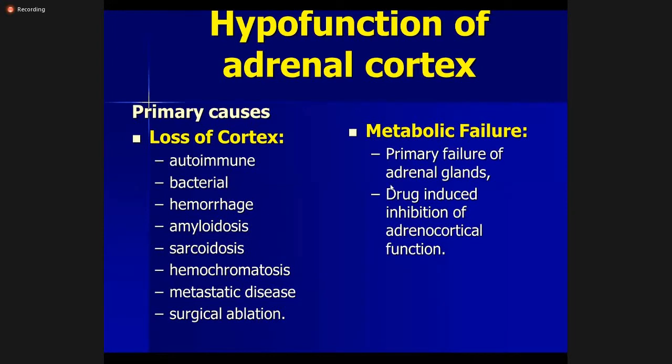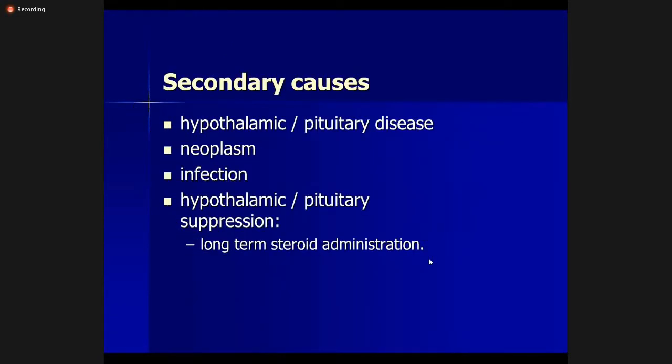Then it can be secondary to metabolic failure, which can be primary failure of the adrenal glands or drug-induced inhibition of adrenocortical function. So coming to these one by one, the secondary causes of hypofunction can be related to hypothalamic or pituitary diseases, in which there is a failure of the hypothalamus and pituitary gland to secrete releasing hormone into the blood, leading to failure of the adrenal gland.